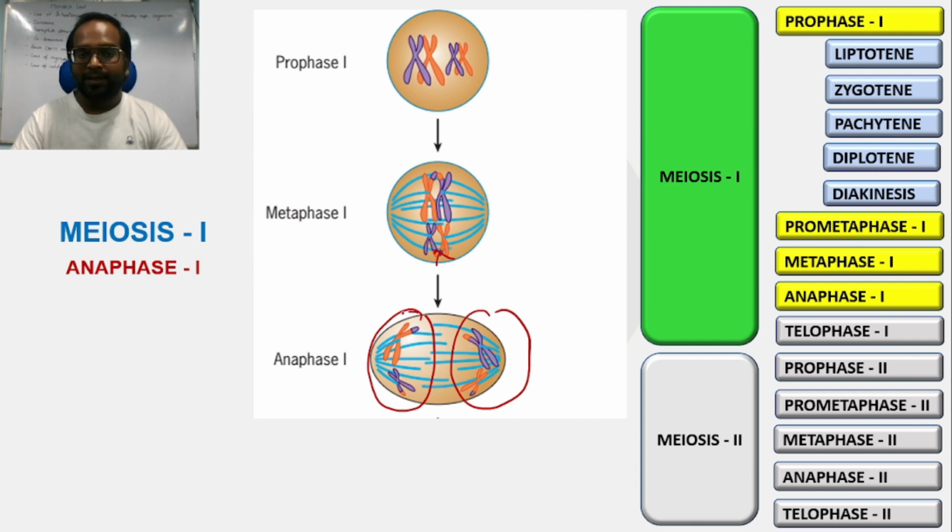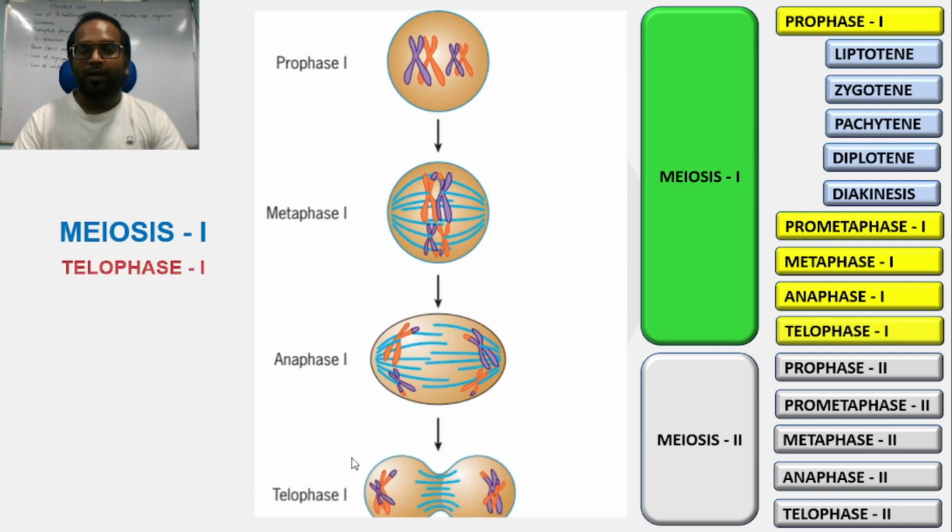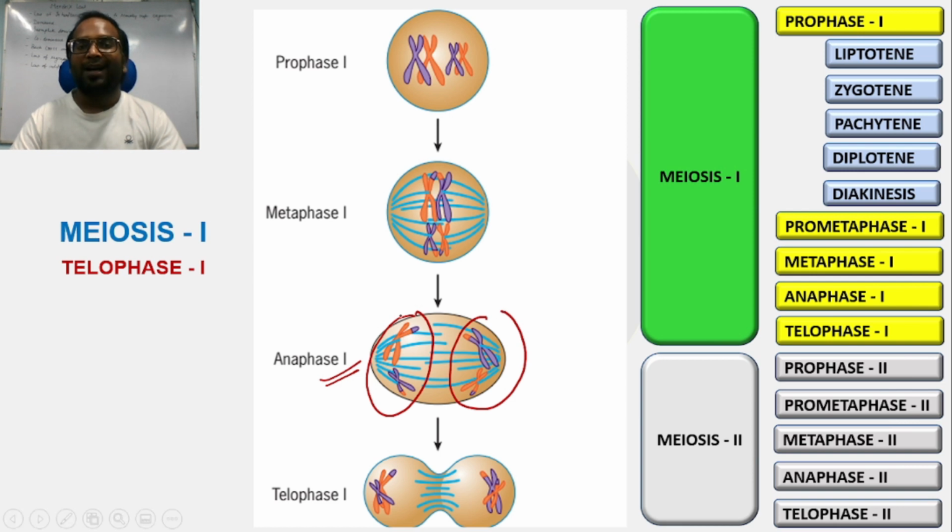Okay, you can see here that there is separation of homologous chromosomes in meiosis 1. This is meiosis 1, and here the separation of homologous chromosomes is happening. Okay, and this is known as reduction division. Now after anaphase 1, the cell will enter into telophase 1, and in telophase 1, all the separated homologous chromosomes are arranged at the opposite poles.